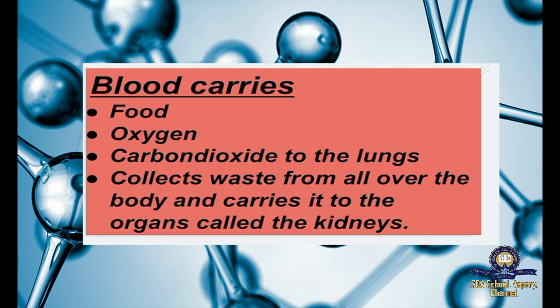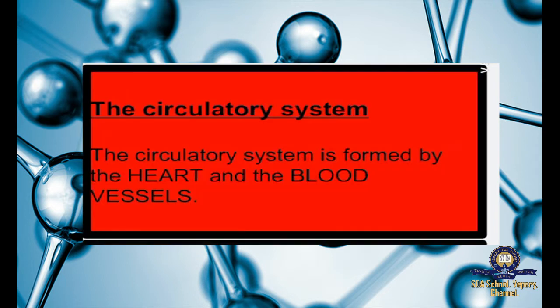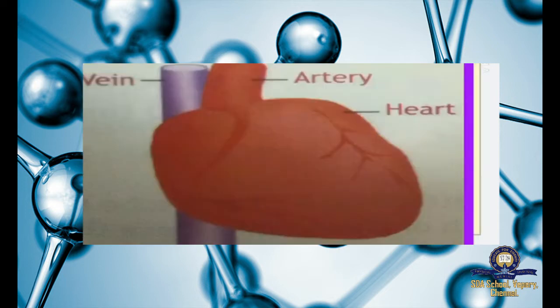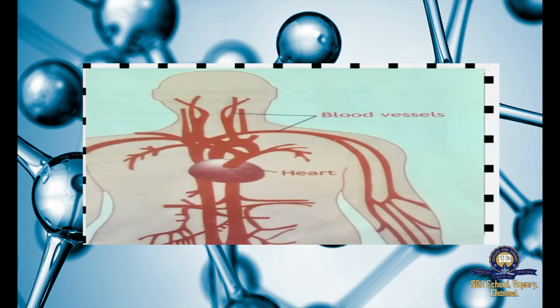What is the next thing? The circulatory system. How is the circulatory system formed? The circulatory system is formed by the heart and the blood vessels. Now I'll show you the picture of the heart. You can see the artery and vein here. Can you see? Can you find this black thin line which marks the blood vessels?